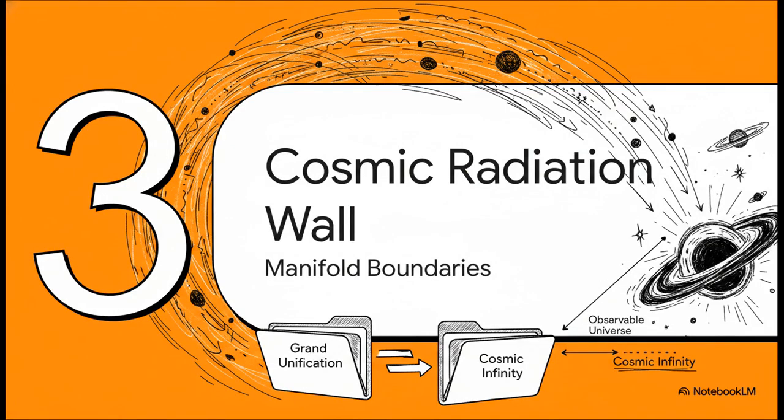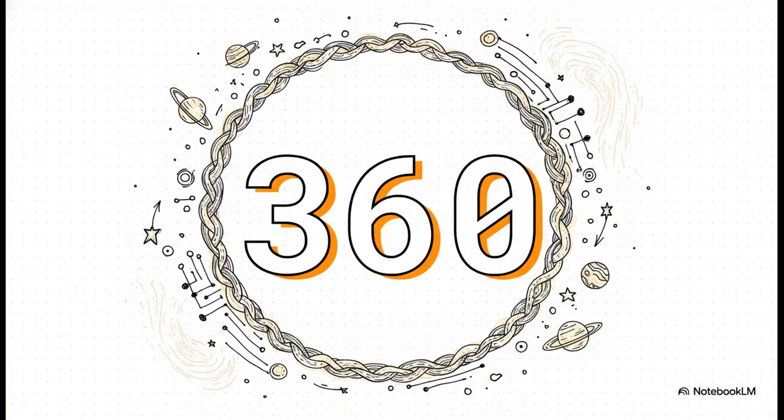Let's jump into Section 3, the cosmic radiation wall. Boundaries of the manifold. We're shifting gears now from a file called Grand Unification over to one titled Cosmic Infinity.